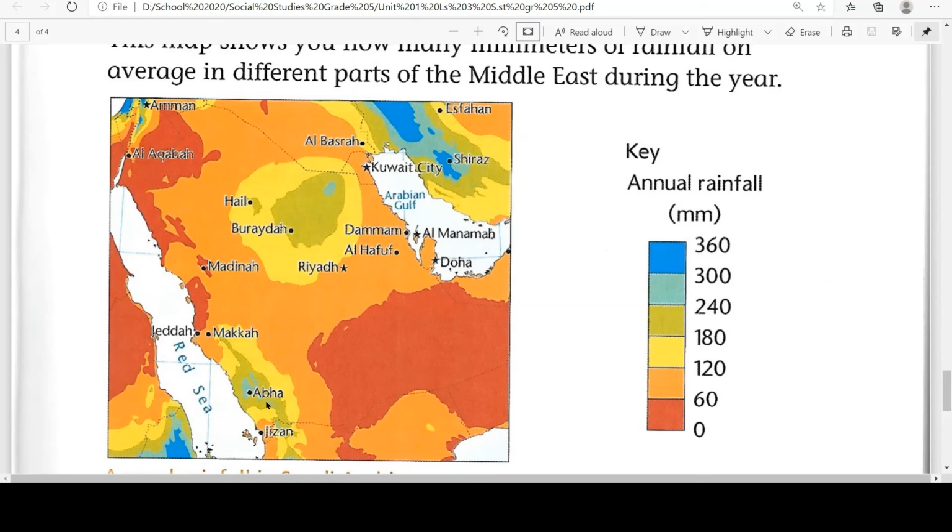Like this, we can figure out which is the area which receives the maximum rainfall in Saudi Arabia. So we can see here Abha, it receives maybe from 240 to 300 millimeters per year. And here also we have some blue area, but they have not mentioned it exactly, but this is also part of Saudi Arabia.